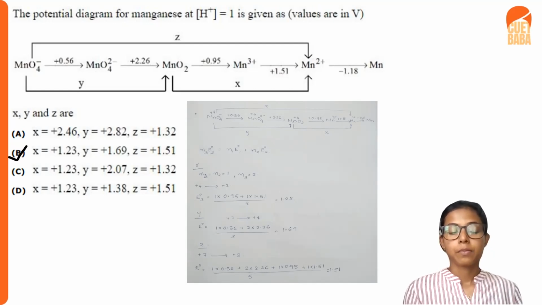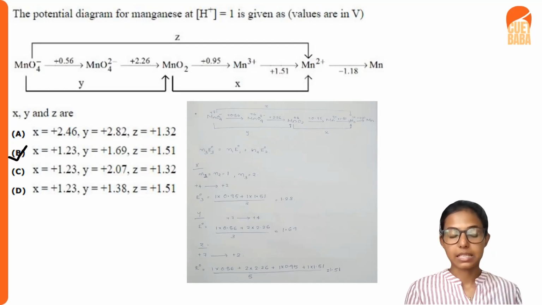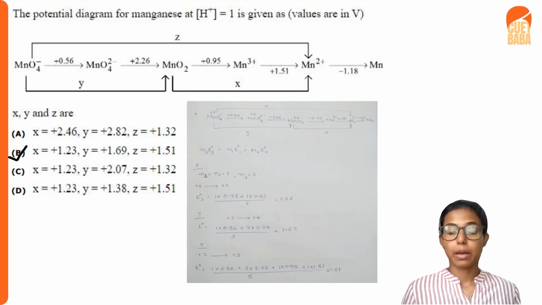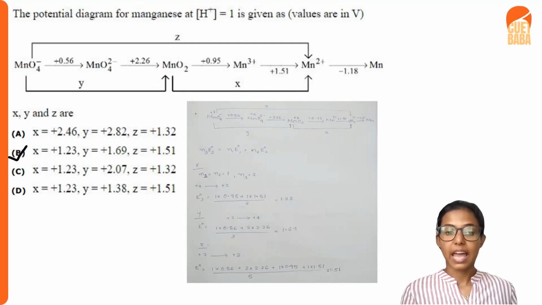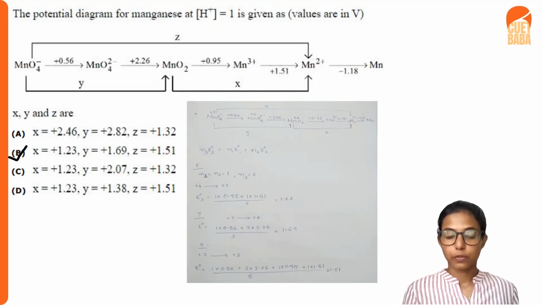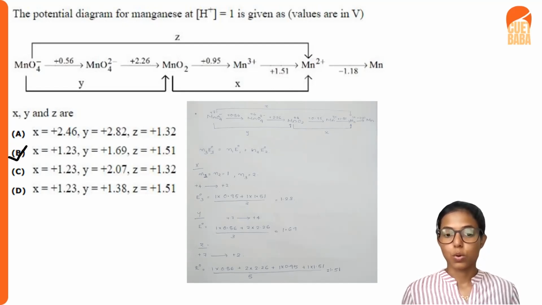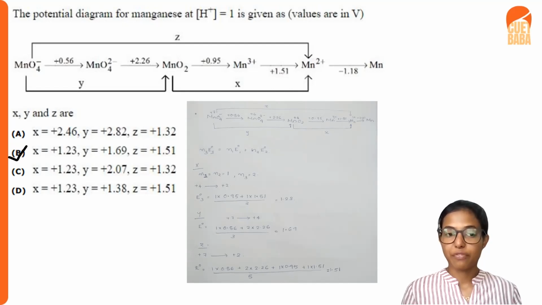So in the case of y, here Mn in the +7 oxidation state is turned into Mn in the +4 oxidation state. So the n3 value will be 3. In the first step, for the conversion of Mn +7 to Mn +6, the oxidation state change is 1. And in the second step, MnO4 2 minus to MnO2, the change in oxidation state is 2. So we can easily do the calculation: 1 into 0.56 for the first step plus 2 into 2.26 for the second step, divided by the total change in oxidation state, that is 3. So our answer will be 1.69. So the y value will be 1.69.